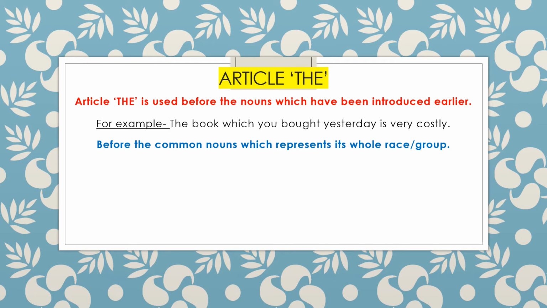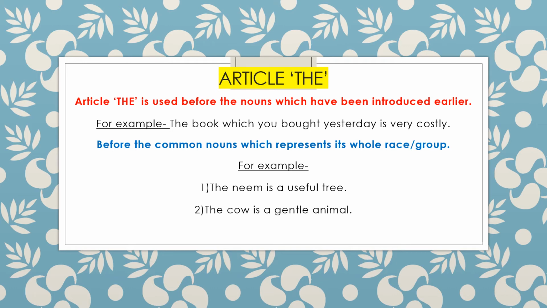And before common nouns which represent the whole race or group. For example, the neem is a useful tree. In this sentence, we are talking about the whole race, the whole quality of neem. Second sentence, the cow is a gentle animal. In this sentence, we are not talking about a certain cow, but about the whole race of cow. The whole race of cow is a gentle animal.